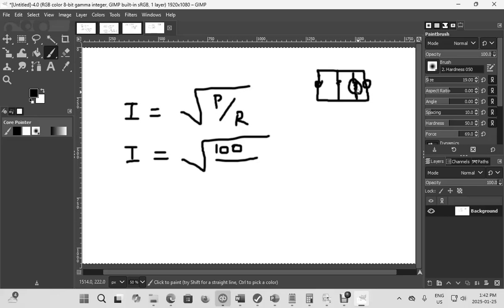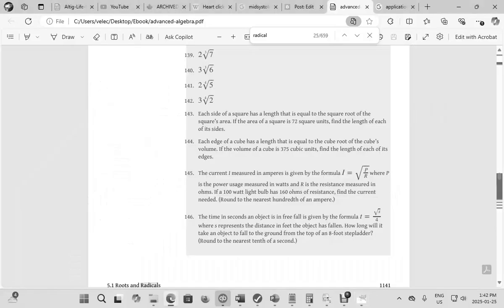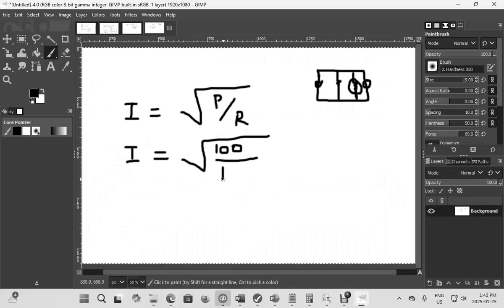If you put a light bulb on a circuit, it will resist the current because it will consume the current to some extent. In an electronic circuit, you have resistors specially designed to resist the current. R is 160 ohms, and this is what the ohm symbol looks like. Power is 100 watts, and current is in amperes.